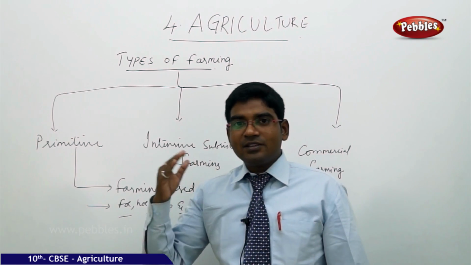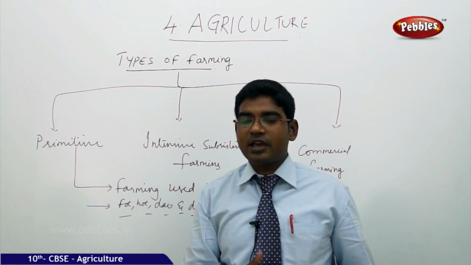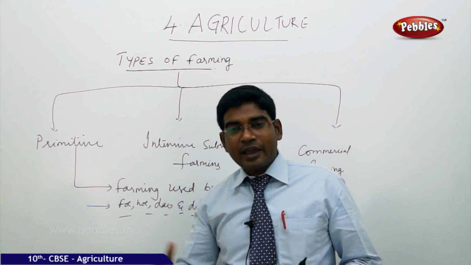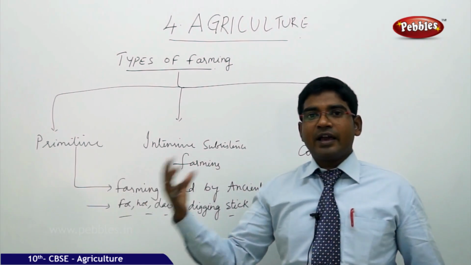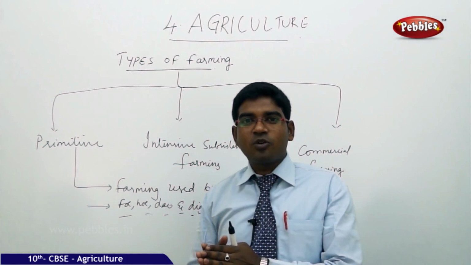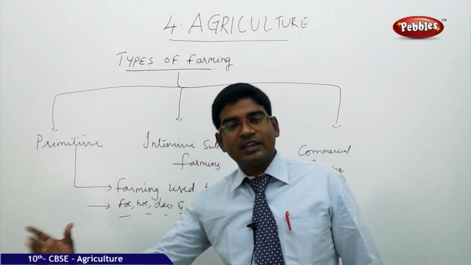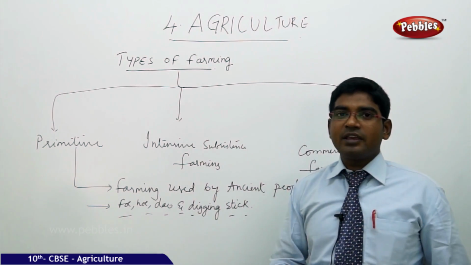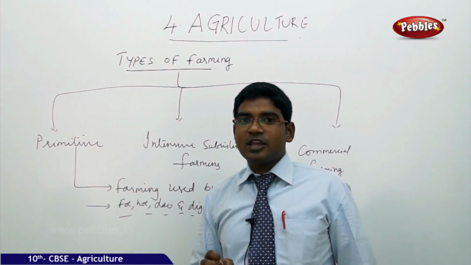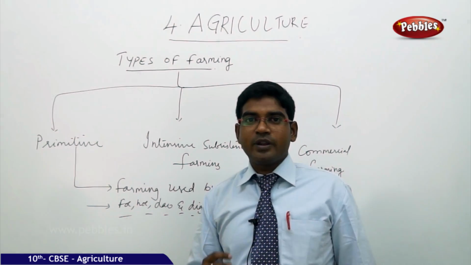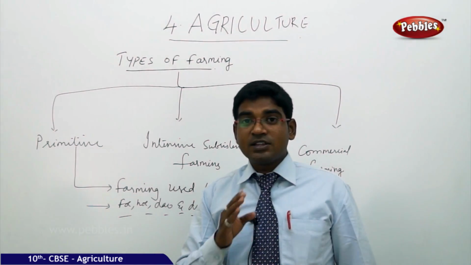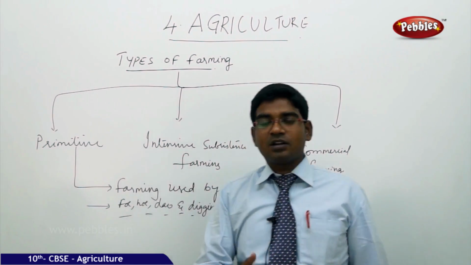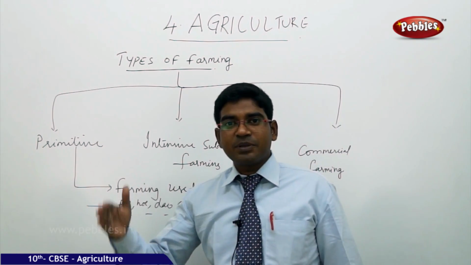There again he did agriculture, following the same pattern of clearing the land and then doing agriculture. Again after 3 or 5 years, he found that the fertility of the land was coming down, so he left that land and moved on to another. In this process, the movement of man became compulsory after a certain period of time. That's why this type of cultivation is known as primitive cultivation or shifting cultivation, because it became a habit of the man who does agriculture to shift after a certain period of time.